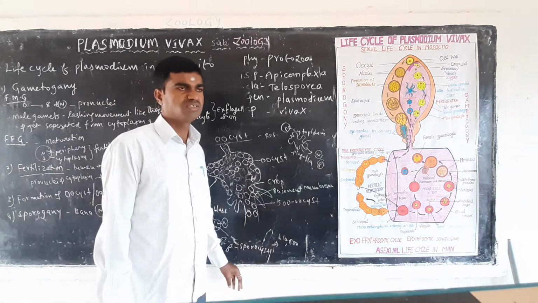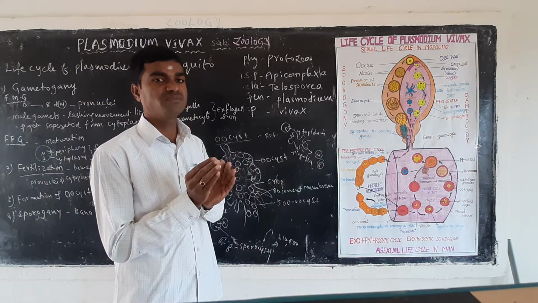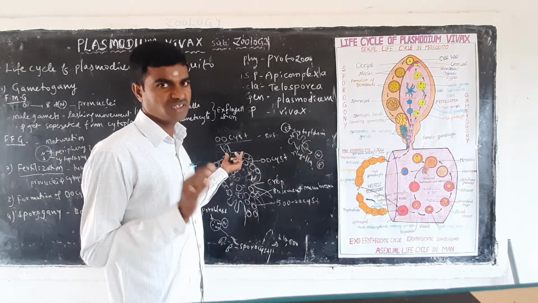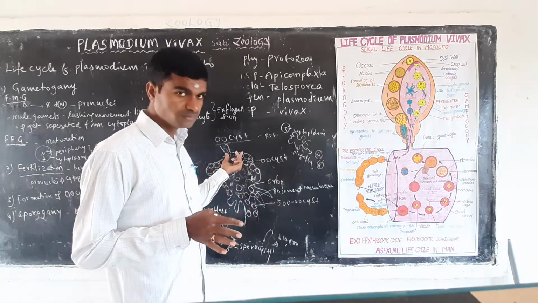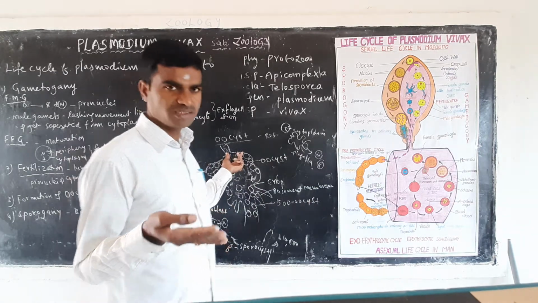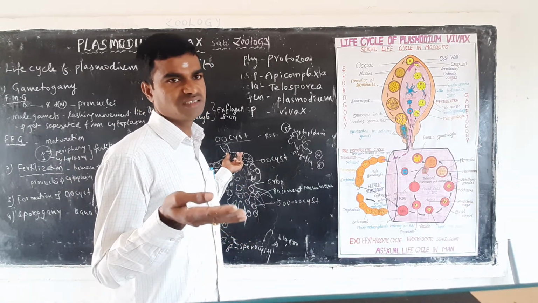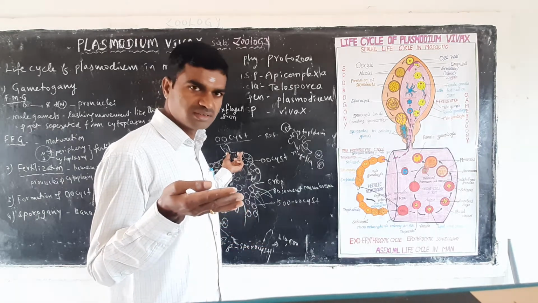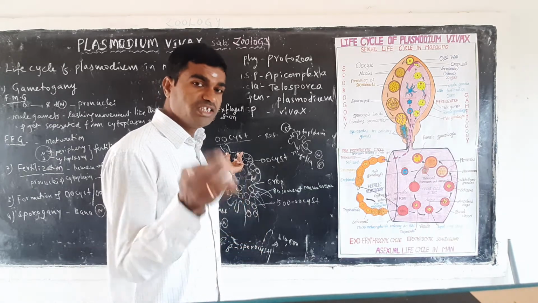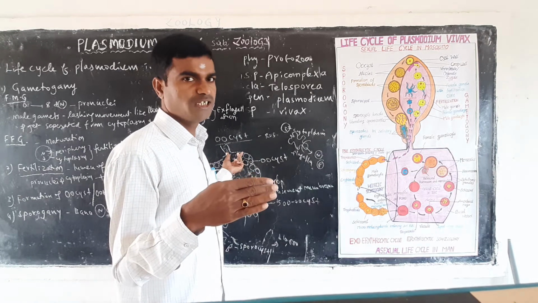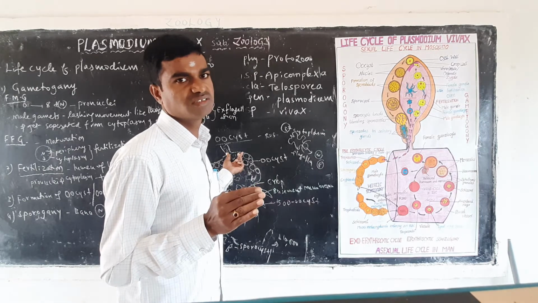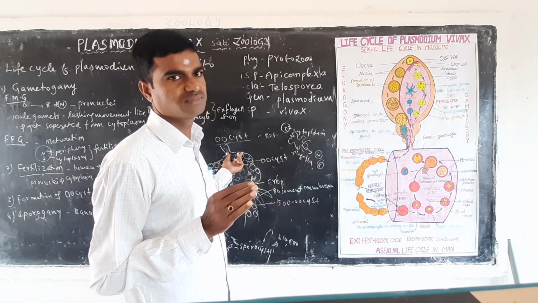The scientist Sir Ronald Ross first identified the oocyst stage in Plasmodium species in the female Anopheles mosquito, where he identified it in Secunderabad, our Secunderabad, in what is now called Telangana state. He studied more on oocysts, and he got the Nobel Prize also.